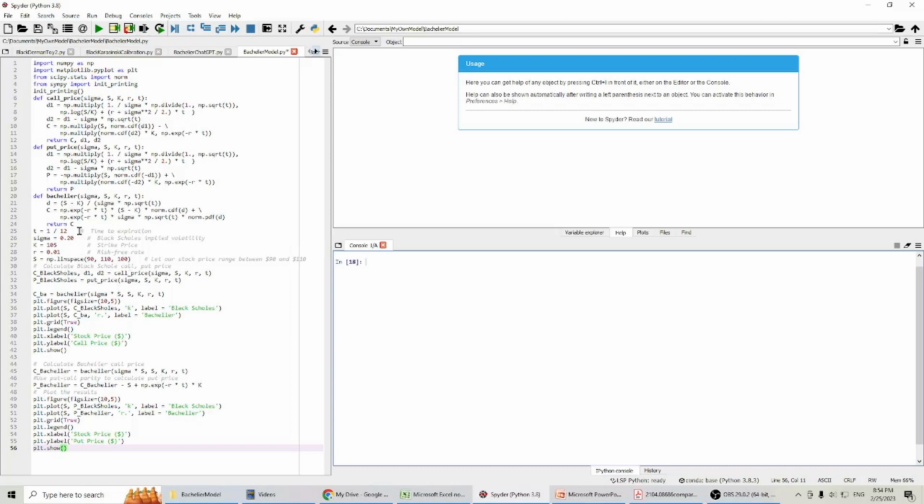Now, time to expiration is 1 month, sigma is 0.2, and strike price is 105.